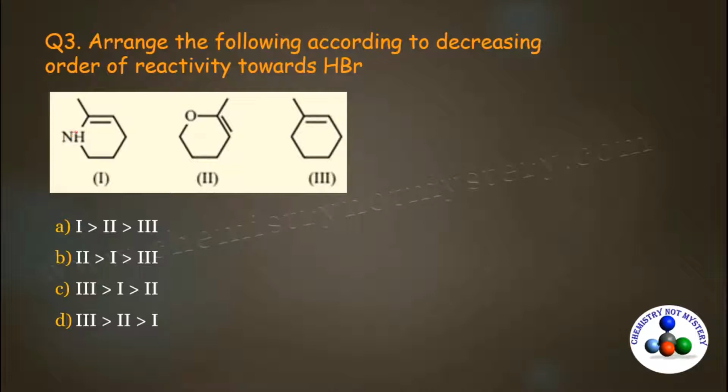In first reactant, first substituent is R, second is hydrogen. Here this is also R group and this is NH group. In second reactant, this is R group.